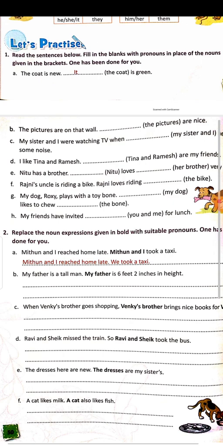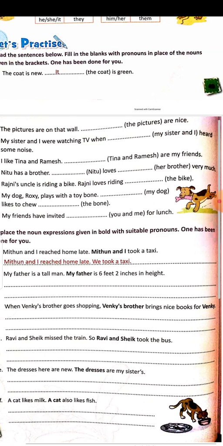When Winky's brother goes shopping, Winky's brother brings nice books for Winky. Winky's brother is a boy, so we will use he. Okay? When Winky's brother goes shopping, he brings nice books for Winky.